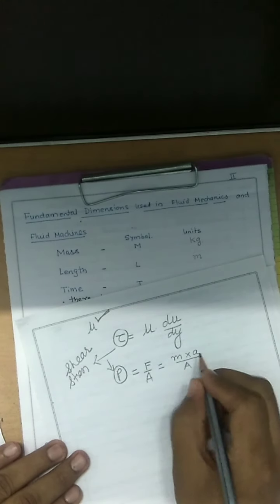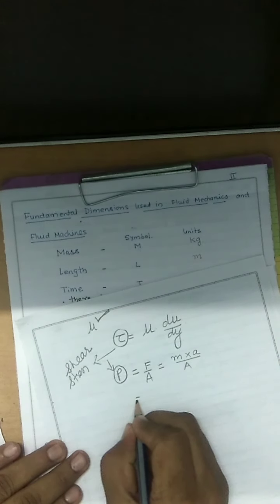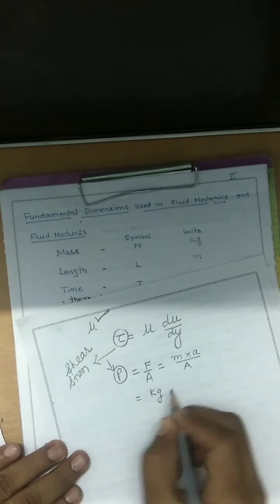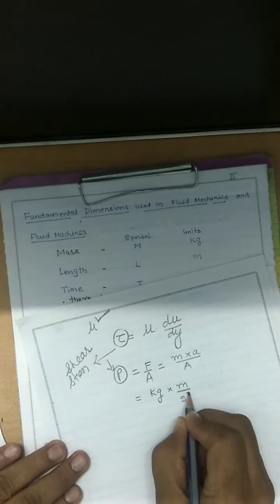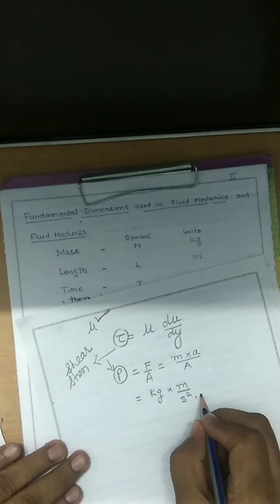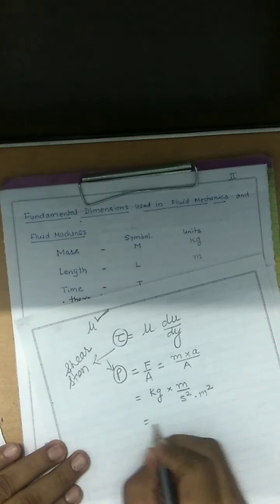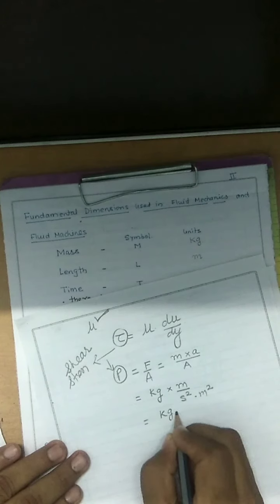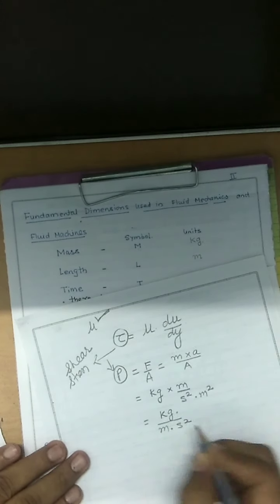Divided by area. So what is the unit of mass? Kilogram. Acceleration, meter per second square. Area, meter square. So what is the unit here? Kilogram per meter second square.